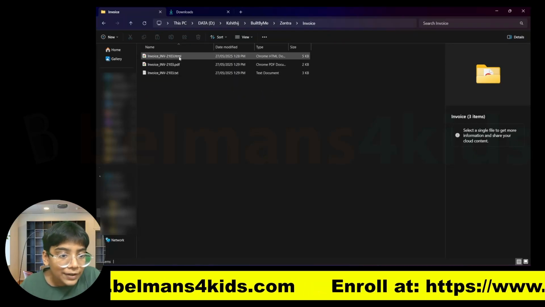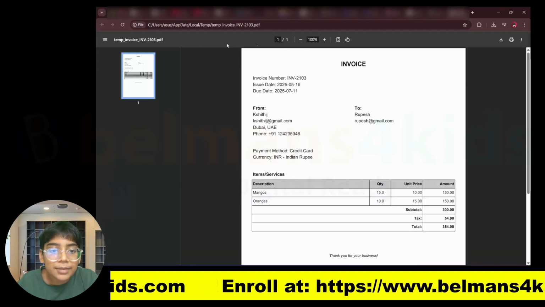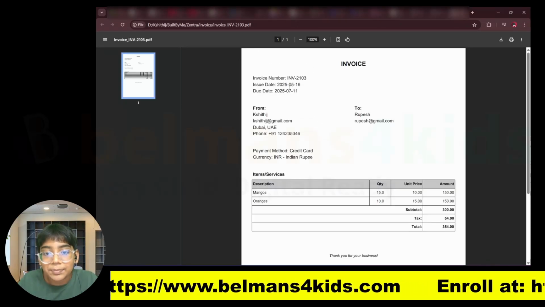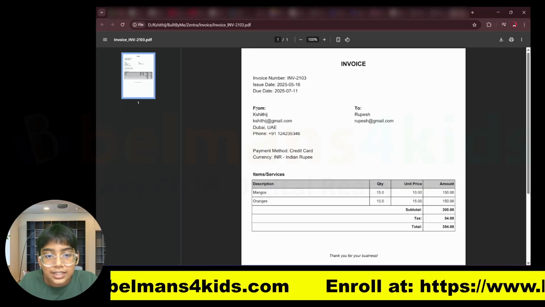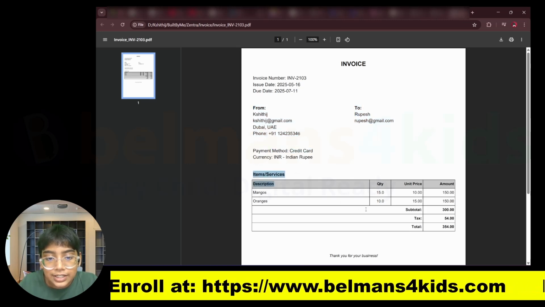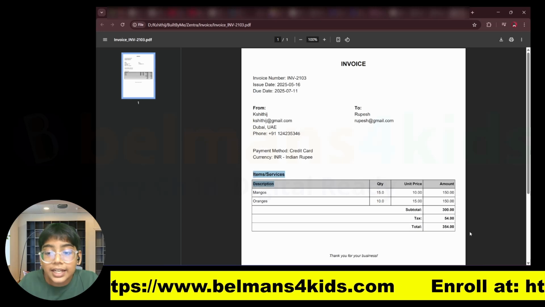You can see a few files over here. This is the HTML, this is the PDF, and that's how they are. You can see the PDF also looks really nice. It has a from area and a to area, the payment method, and it has shown the items and services in a really nice table format.